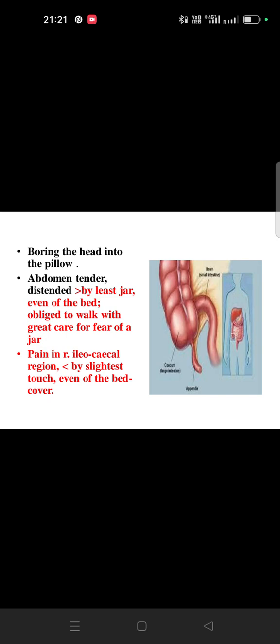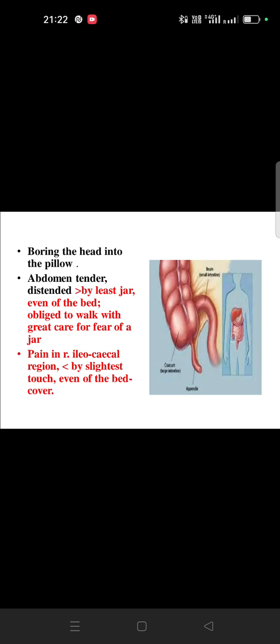So can anyone tell me more medicines? What are the medicines in the bracket? Yes, very good, Apis, and yes, very good Amit. Helleborus and Podophyllum peltatum is also there.